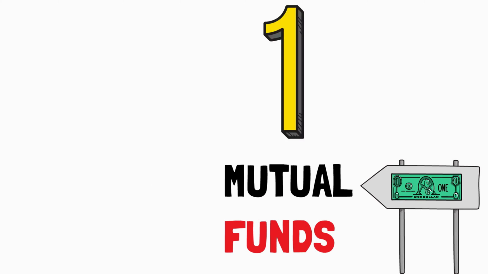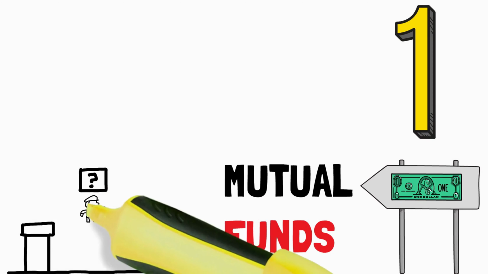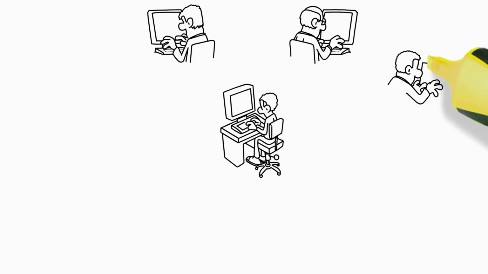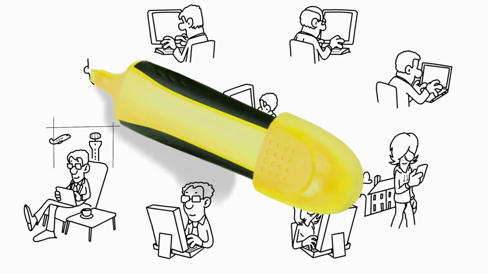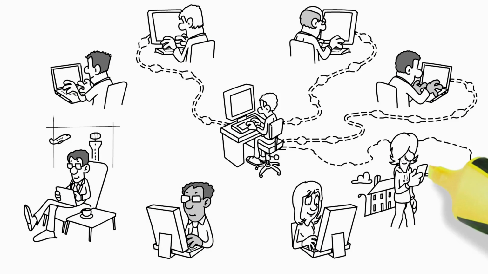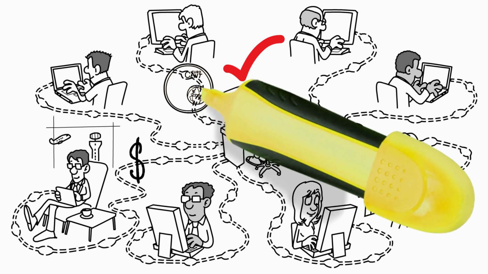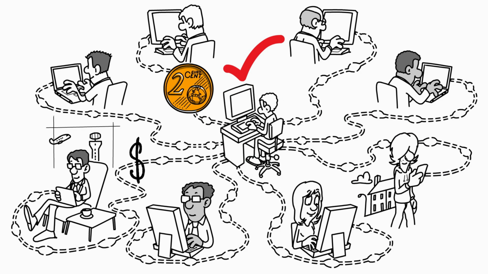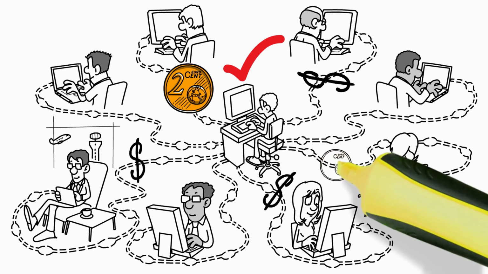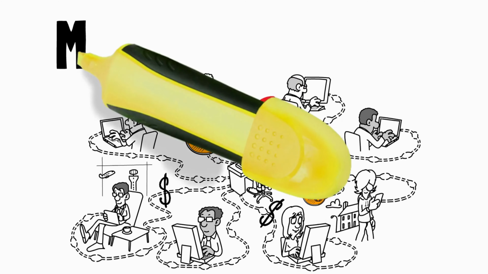Number 1. What exactly are mutual funds? When a group of people comes together and pools their money in one place, they hire a professional to invest on their behalf, and the profit is divided equally among the group, with the professional charging their fees. In simple terms, when a group of people deposit their money in bonds, stocks, and assets based on the advice of a professional fund manager, it is called mutual funding, or that fund is called a mutual fund.